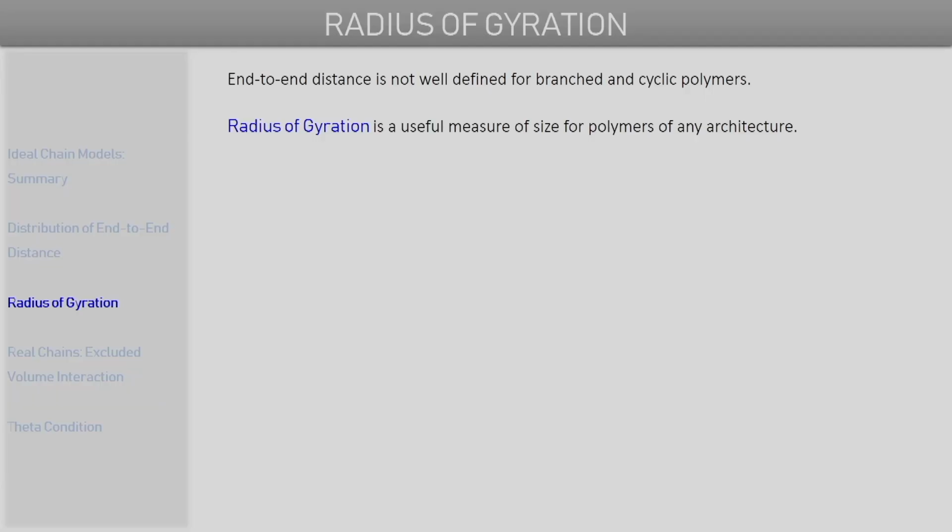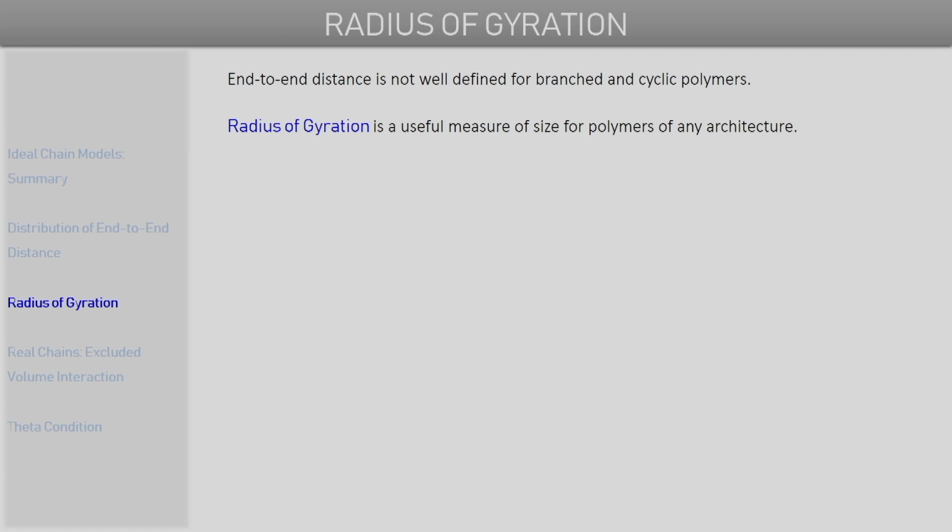So next, let's discuss another important quantity for characterizing the size of a polymer chain, and that quantity is referred to as the radius of gyration. This quantity is quite useful because it can be defined for any kind of polymer architecture.